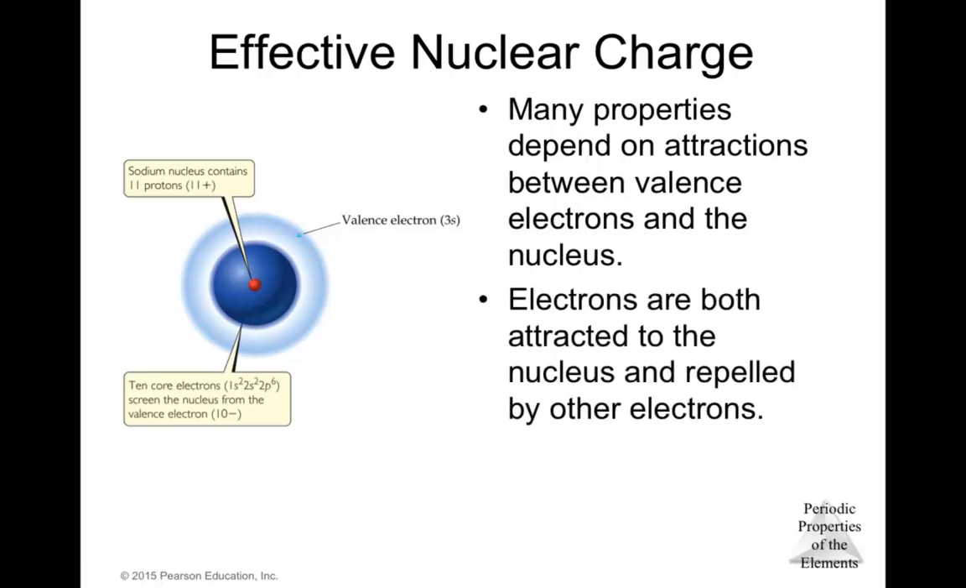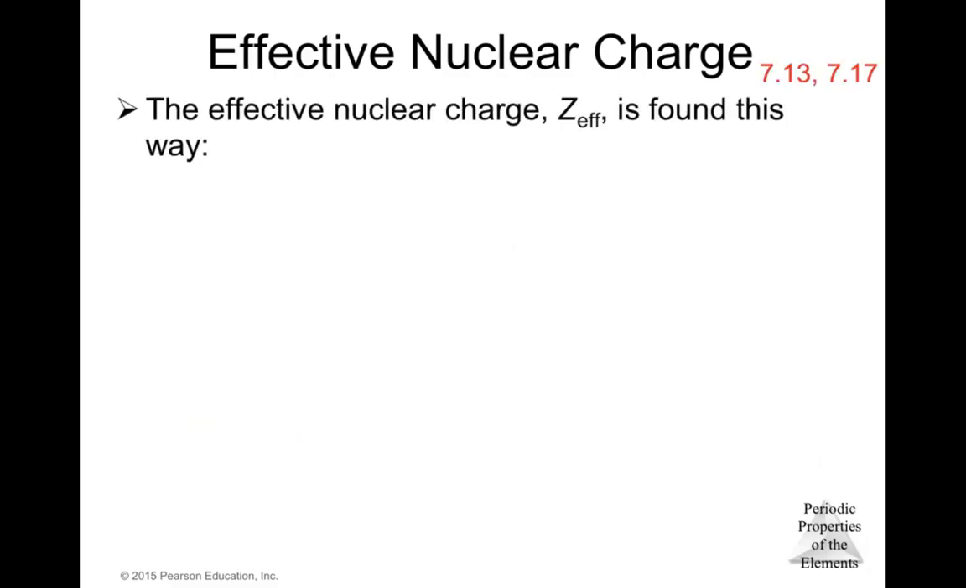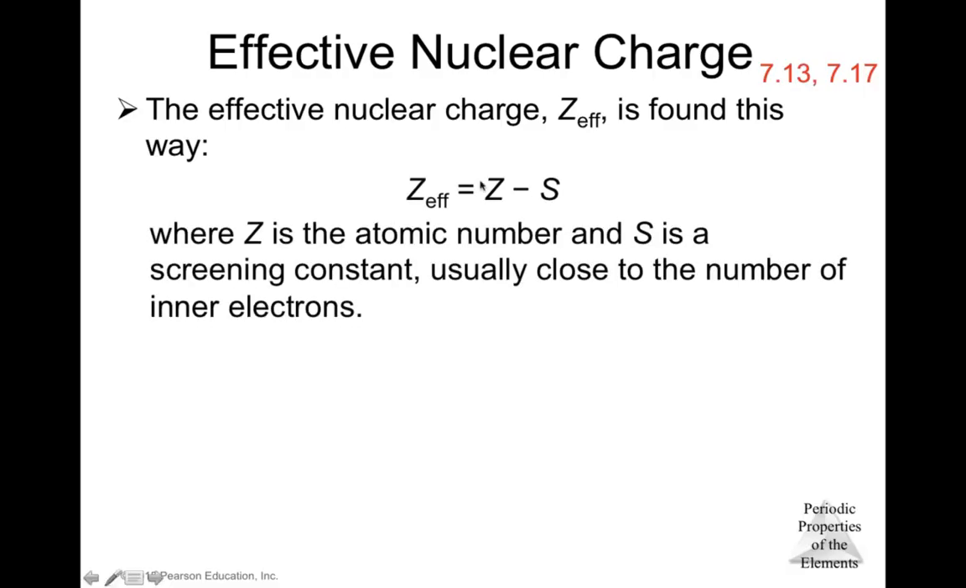Electrons are both attracted to the nucleus and repelled by the other electrons. The force an electron experiences depends on both factors. That force is known as the effective nuclear charge. It's basically the difference between the attraction that they feel from the nucleus and the repulsion that they feel from other electrons. The effective nuclear charge Zeff is found this way: Zeff is equal to Z minus S, where Z is the atomic number and S is the screening constant, usually close to the number of inner electrons.